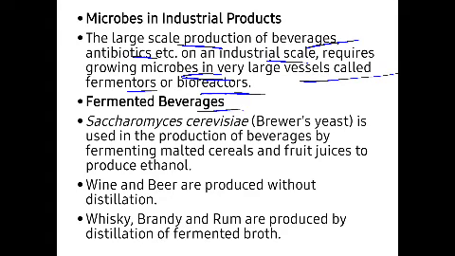Now this brewer's yeast, that is the Saccharomyces cerevisiae, is used in the production of beverages by fermenting malted cereals and fruit juices to produce ethanol. That means this yeast, in our common tongue we call it marcha, is used while preparing alcohol. It is made from malted cereals and fruit juices to produce ethanol, and that is all because of the actions of the brewer's yeast called Saccharomyces cerevisiae.